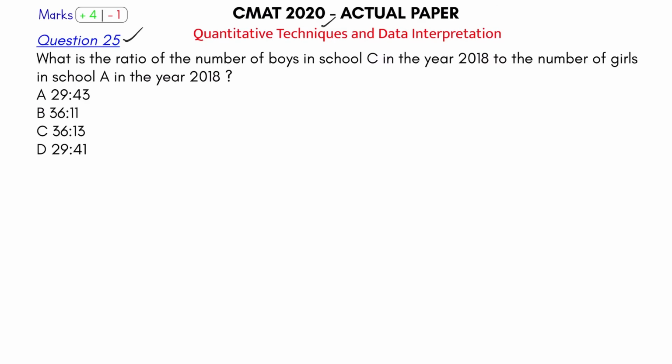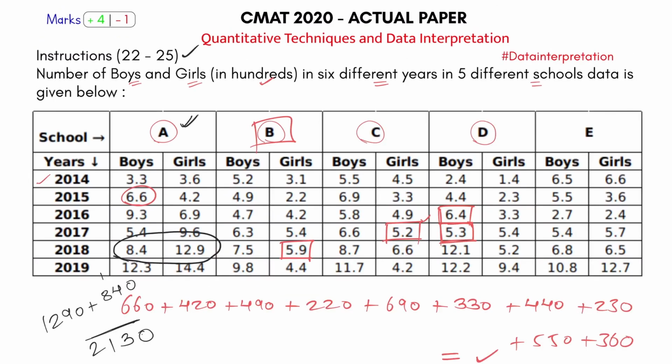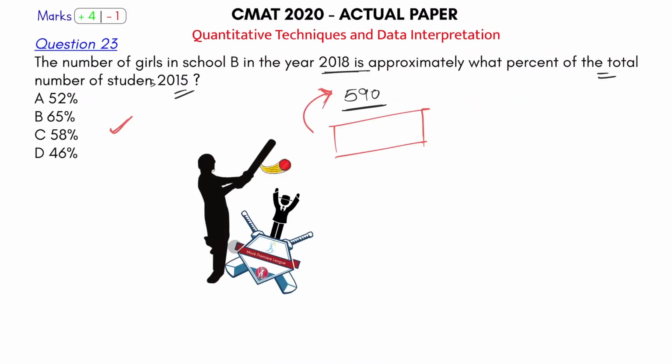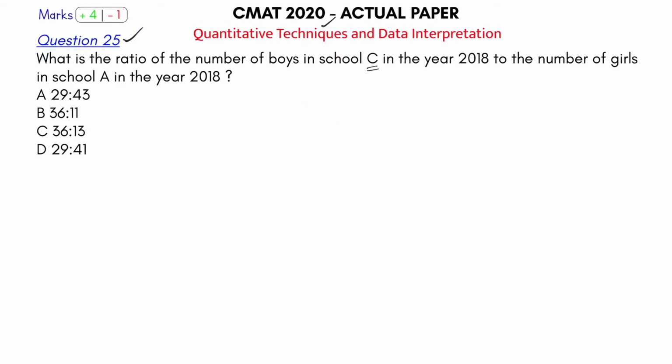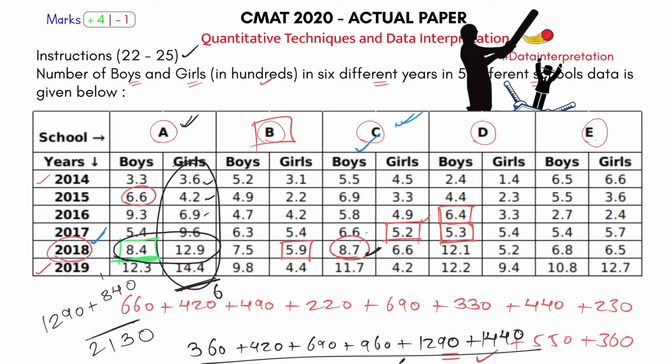What is the ratio of number of boys in school C? Number of boys in school C, I think 2018 was the year, is 870 here. They are asking the number of boys in school C to the number of girls in school A in 2018. Number of girls in school A in 2018 are 1290. So 870 upon 1290: boys in school C 2018, girls in school A 2018.